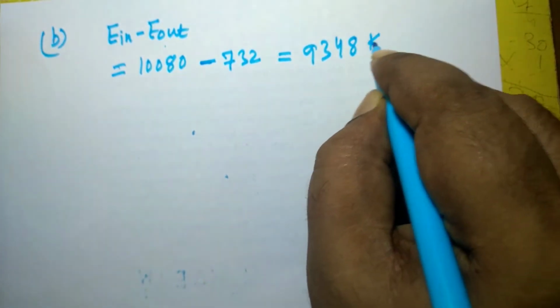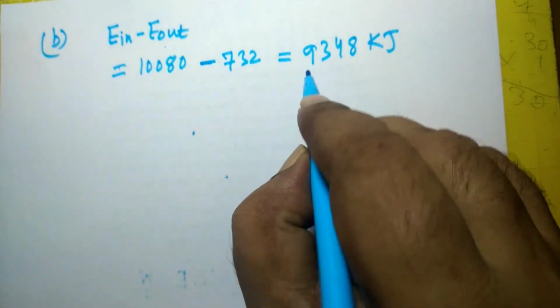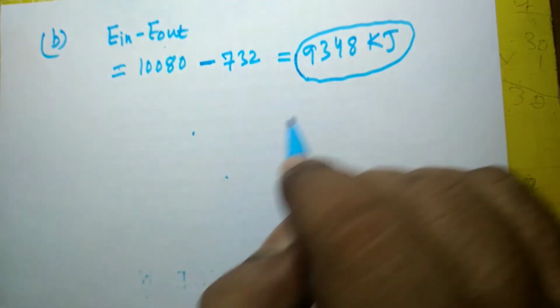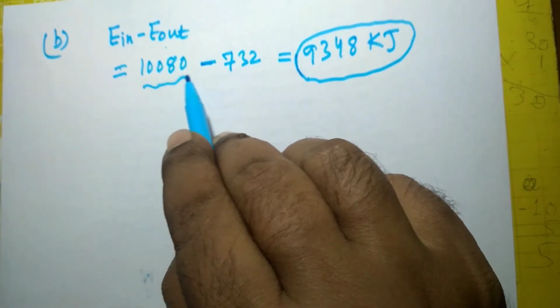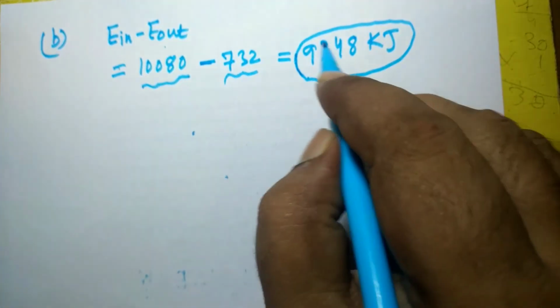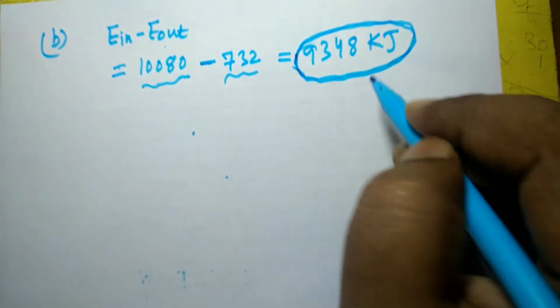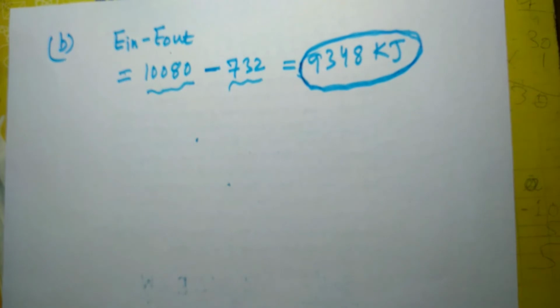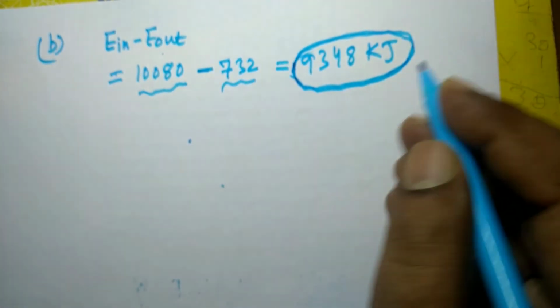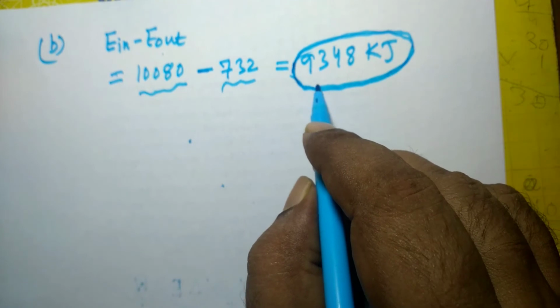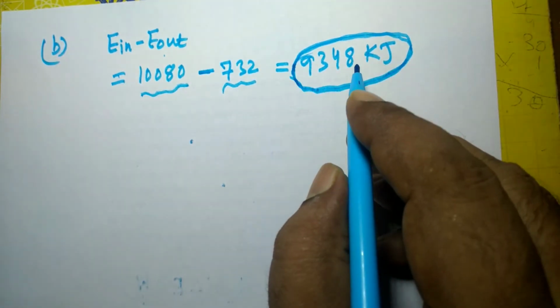This comes to 9348 kilojoule. This is the net energy that enters into the battery, because this is the energy that enters and this is the energy that leaves. So this net amount of energy enters into the battery. So this can be converted into work, because electrical energy is a high grade energy.